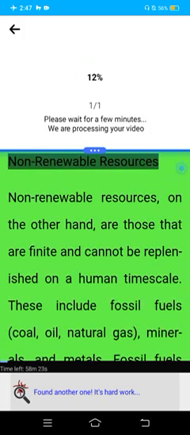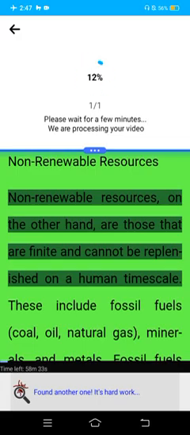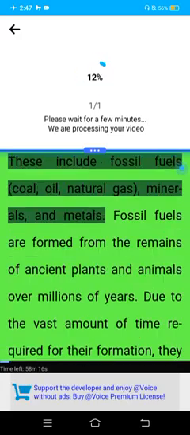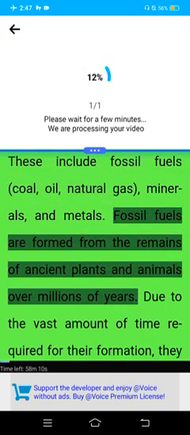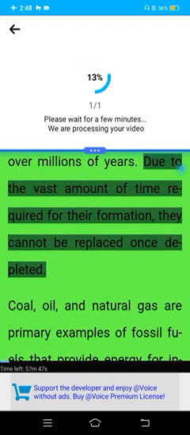Non-renewable resources. Non-renewable resources, on the other hand, are those that are finite and cannot be replenished on a human timescale. These include fossil fuels, coal, oil, natural gas, minerals, and metals. Fossil fuels are formed from the remains of ancient plants and animals over millions of years. Due to the vast amount of time required for their formation, they cannot be replaced once depleted.